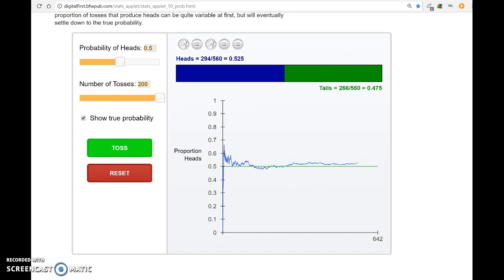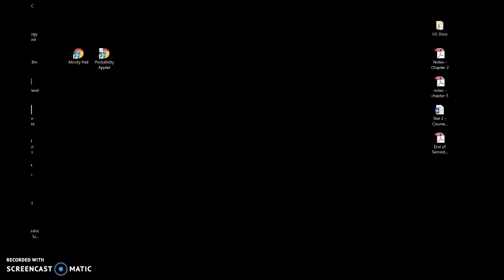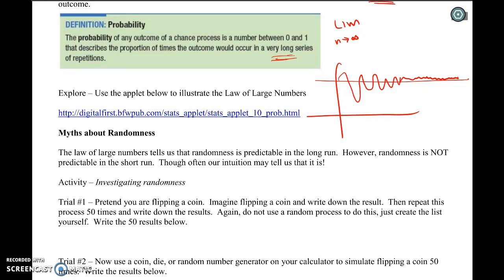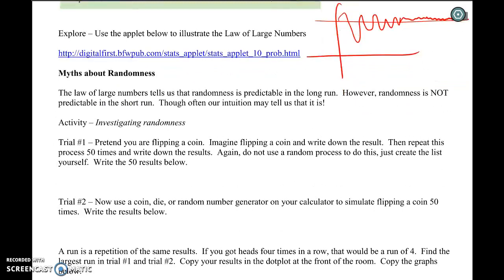So there isn't a certain number of times that you have to flip it. Sometimes you can get pretty close after 100 or 200 trials. Sometimes it might take 10,000. So unpredictable in the short run, but predictable in the long run. That's the law of large numbers. Myths about randomness: the law of large numbers tells us that randomness is predictable in the long run. However, randomness is not predictable in the short run, although our intuition often tells us that it is.